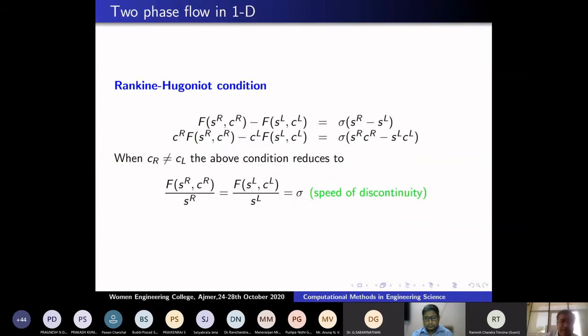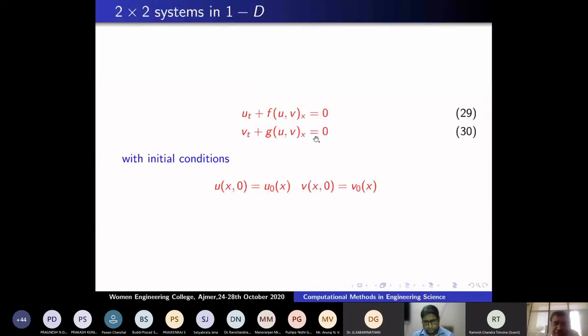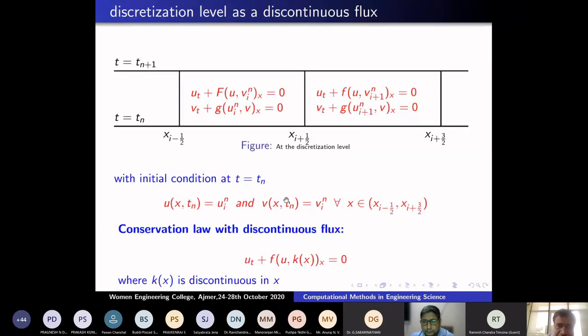So for that system, the Rankine-Hugoniot condition, I told you that discontinuous weak solutions have to satisfy some extra condition. Now I am taking a system, u_t plus f(u,v)_x equals 0, v_t plus g(u,v)_x equals 0. Before, I developed a numerical scheme for only one law. Now I am taking a system. In this particular case, what we do works very well. I will consider the first equation as though I know the second variable, and I will solve the first equation.